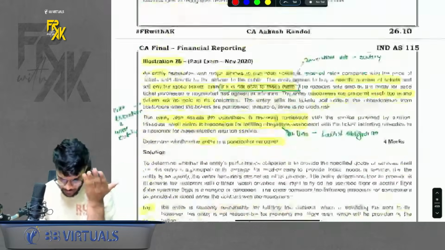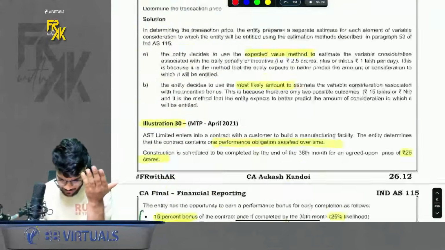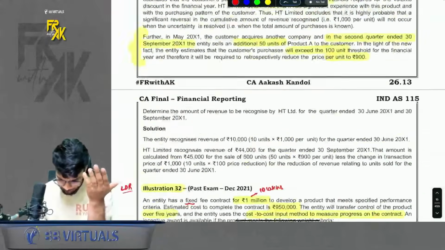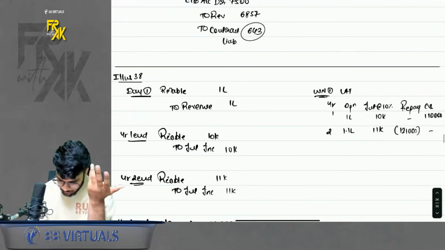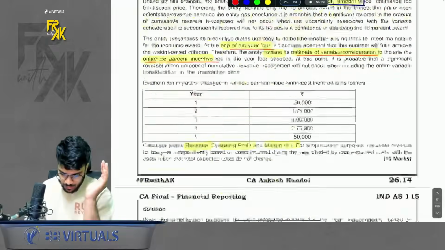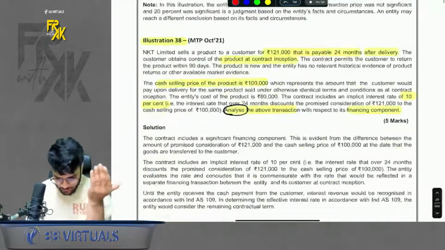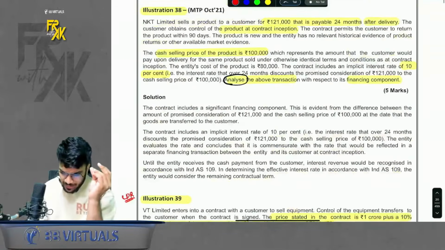23 already revised. 24, nothing is great in this. Next good question is illustration number 38, 39. Okay. 35 already done. 38 is simple, but shall I revise it?